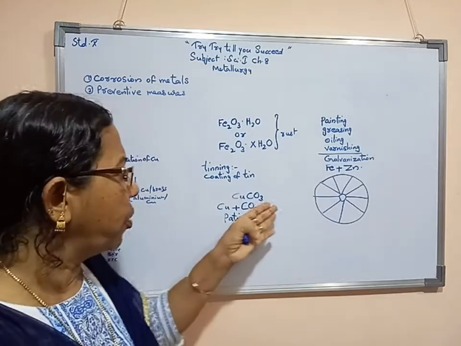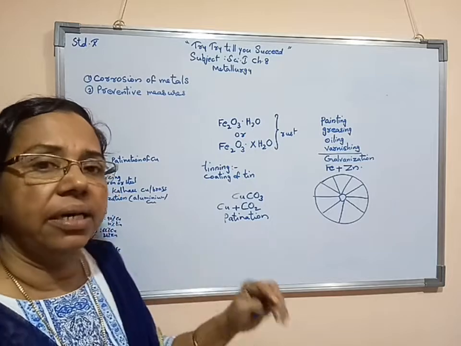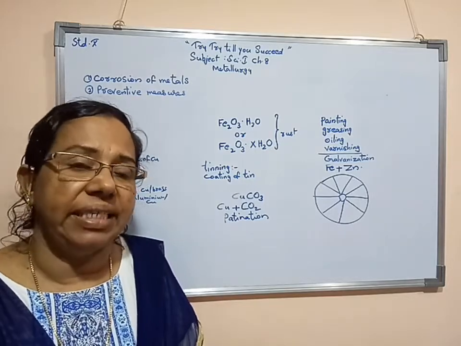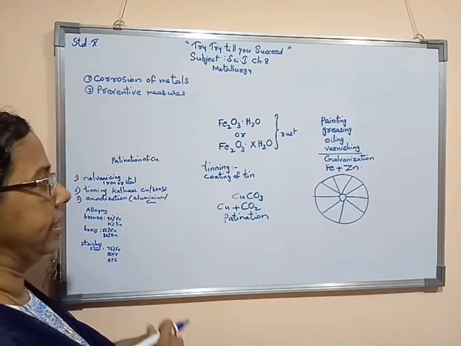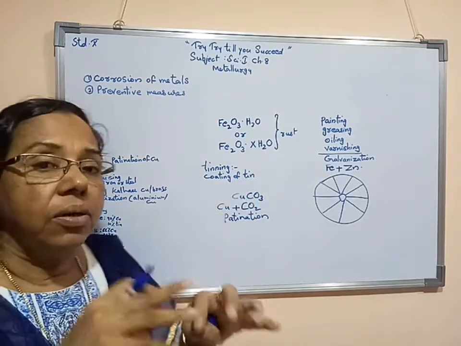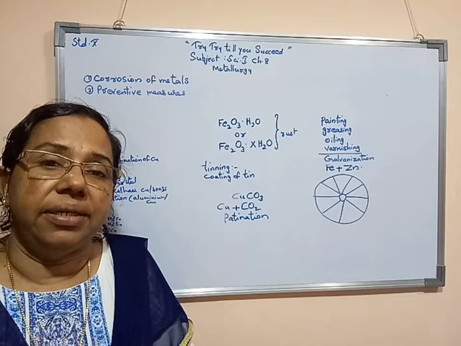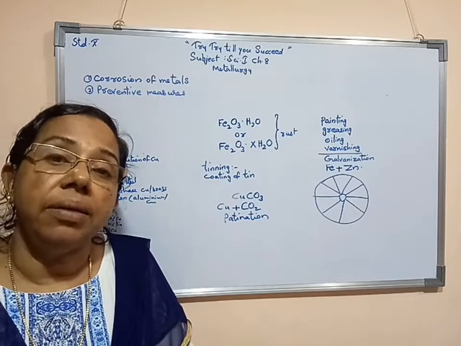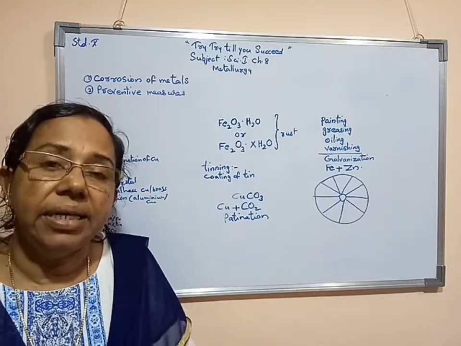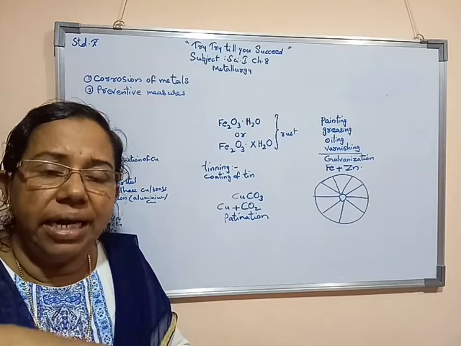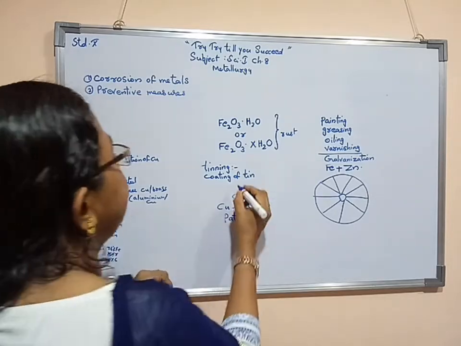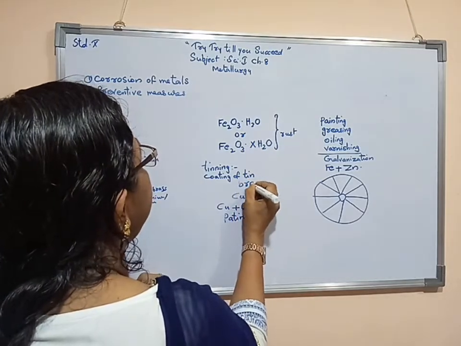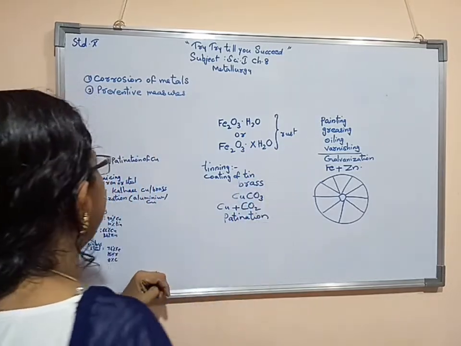Now, for protecting this copper container from patination, we have to coat it with the help of tin. How is that coating of tin done? First they melt the tin, and that molten tin they pour inside the copper container as well as the brass container.